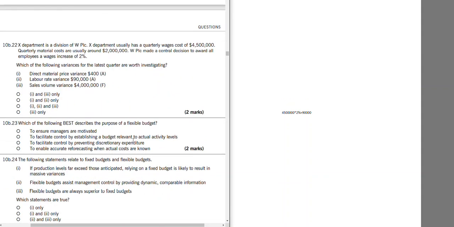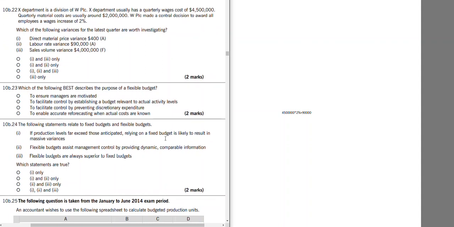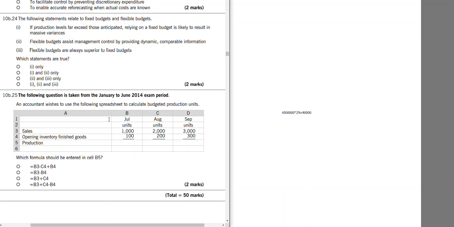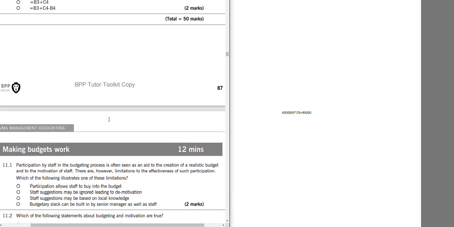Which of the following best describes the purpose of flexible budget? Okay, I will leave this to you as well. Again, another one. Excel, we will leave this as well.